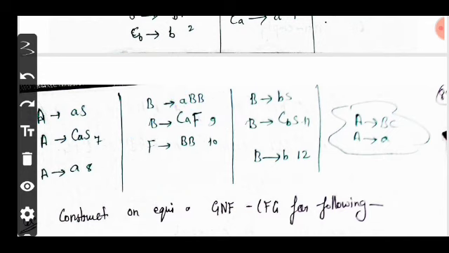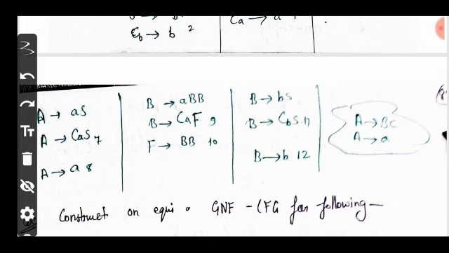Now B also produces bS. So b is converted into the variable Cb and B also produces small b. So these are the 11th and 12th productions. So the total number of productions required here using CNF is equal to 12.